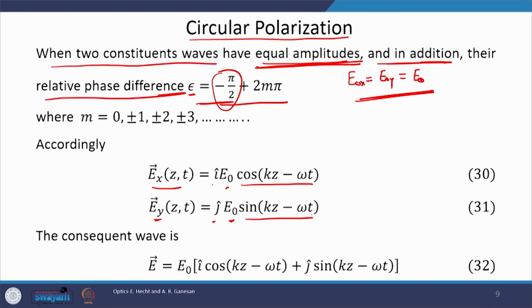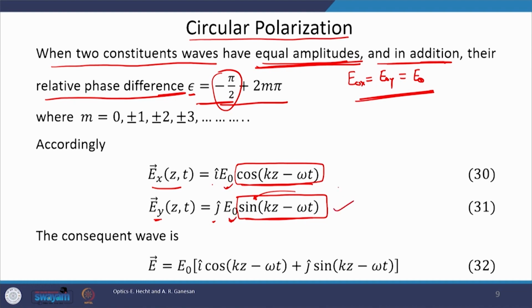Where is epsilon? It is eaten up by this function. You see, in the first expression there is a cosine term, while in the second expression it is a sine term. Pi by 2 is now absorbed in the sine function. And the amplitudes are the same, as per our assumption.